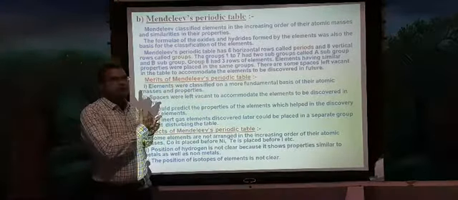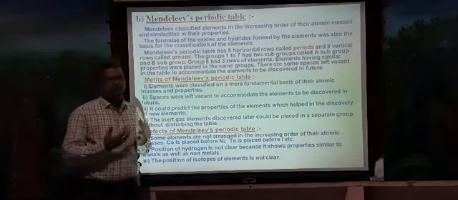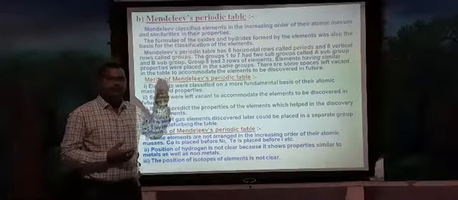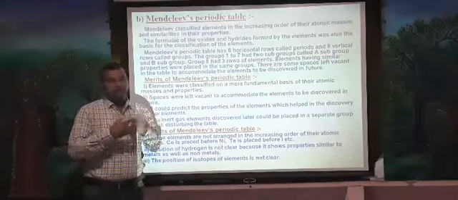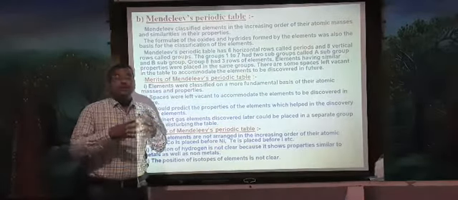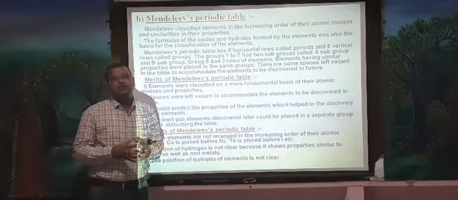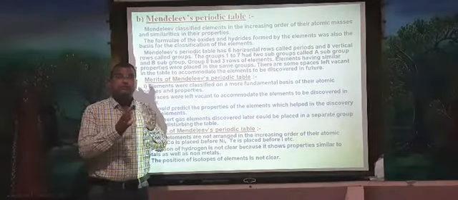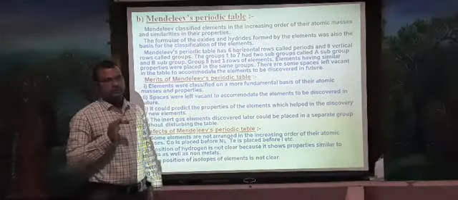Once he had stuck all the 63 cards on the board, all 63 cards got arranged according to their atomic masses in increasing order, and all the 63 cards fitted into the periodic table.